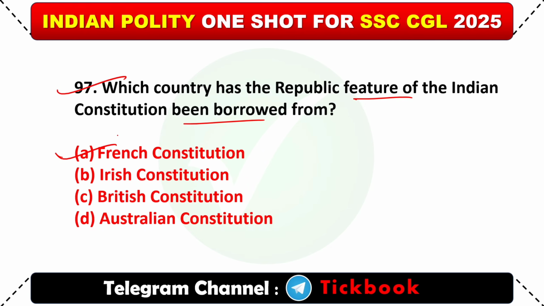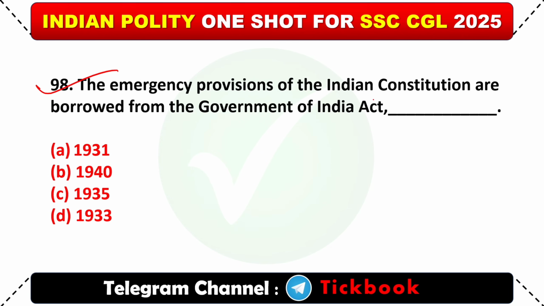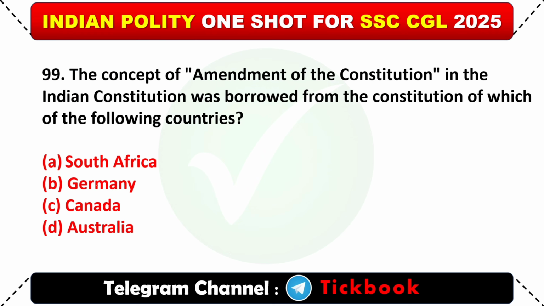Option A, French Constitution. 98. The emergency provisions of the Indian Constitution are borrowed from the Government of India Act, option C, 1935. 99. The concept of amendment to the Constitution in the Indian Constitution was borrowed from the Constitution of which of the following countries? Option A, South Africa.